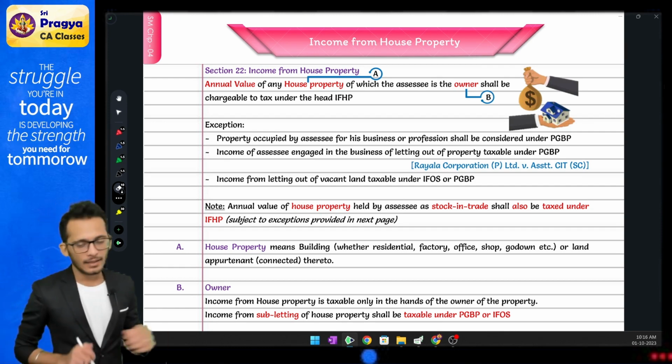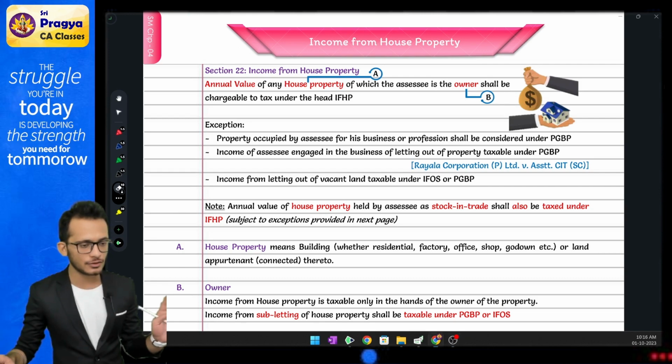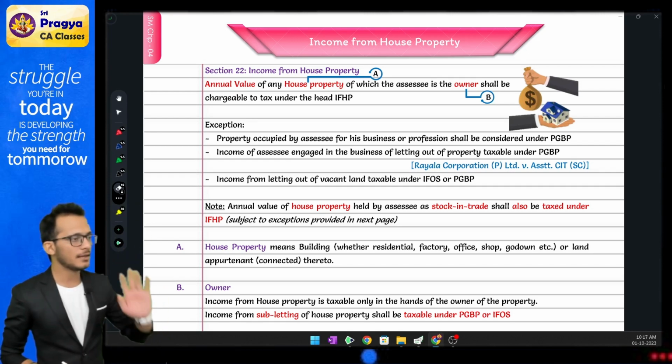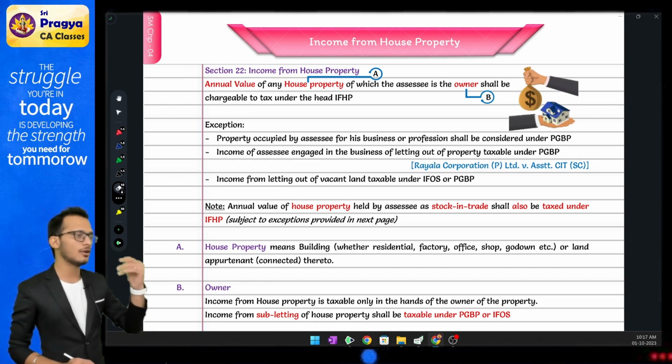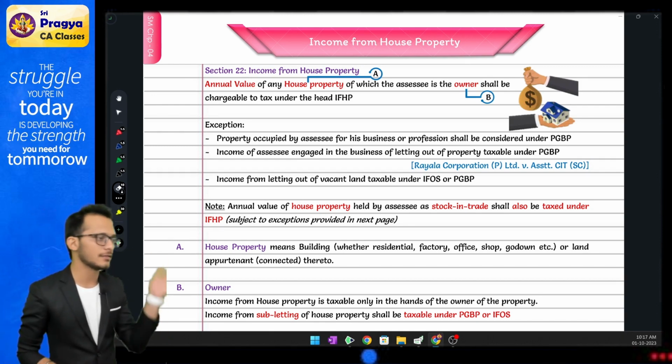In this, they are saying, Rahul, what is a house? A house is any kind of building with the land attached to it. They have not given any conditions. If you have a land and a building attached to it, then it is called a house. Whenever you discuss the house, any ancillary items are also considered, like a garden or a parking garage, all are part of it.